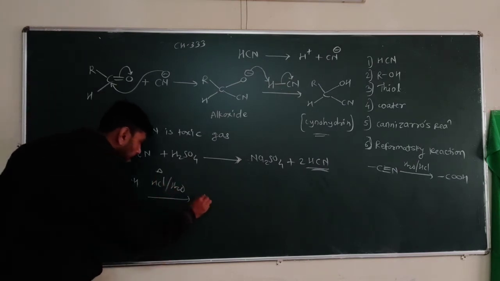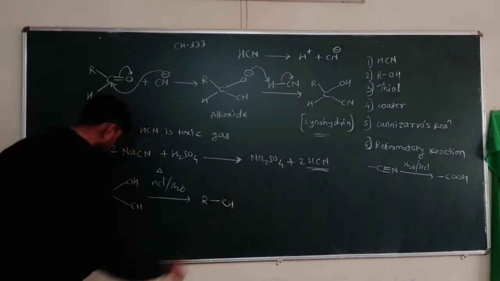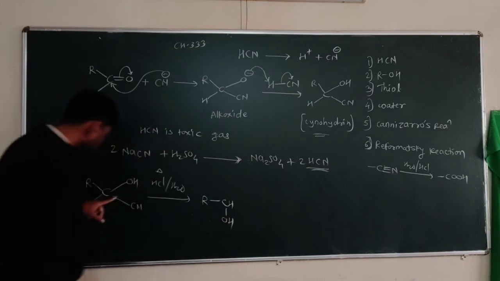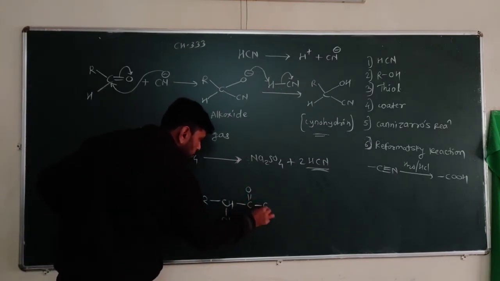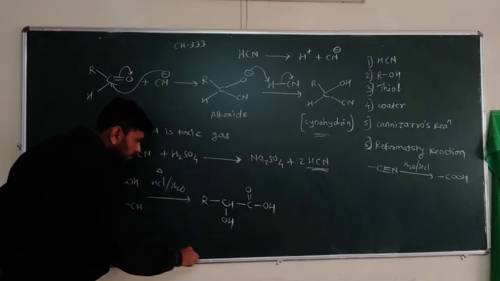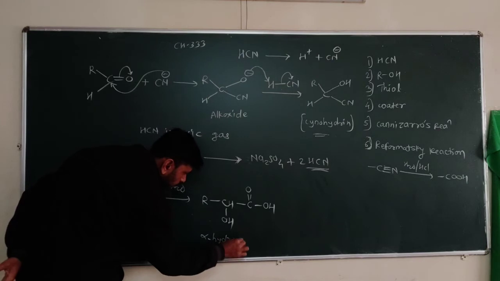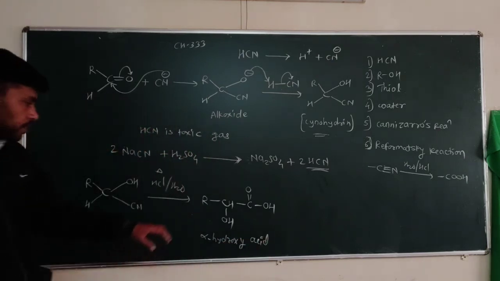So I am writing here R, CH with OH group, RCHOH, and this CN is converted into COOH. So the final product after hydrolysis is the alpha hydroxy acid.